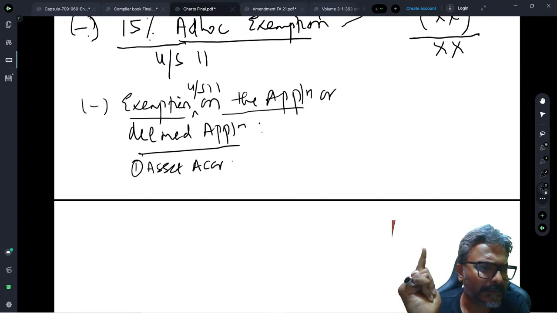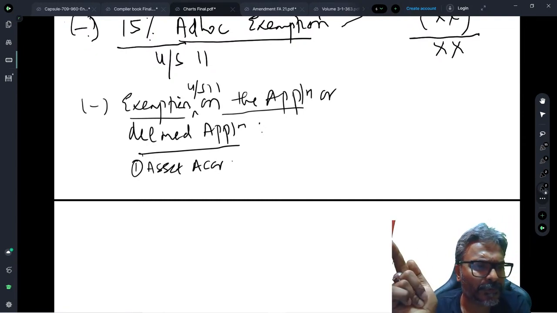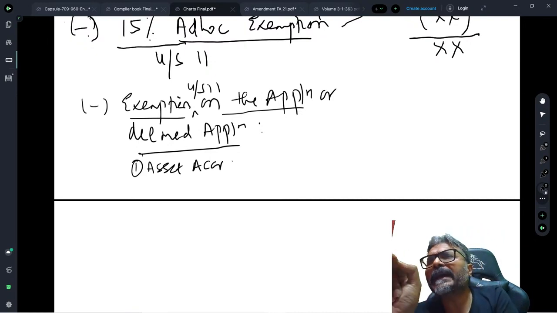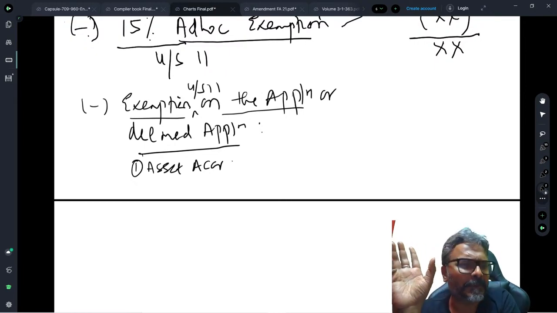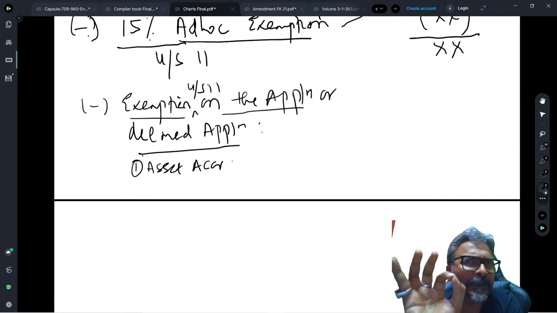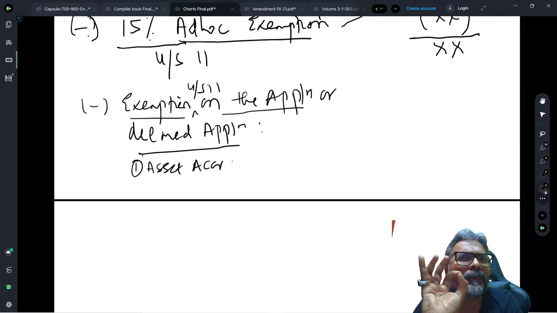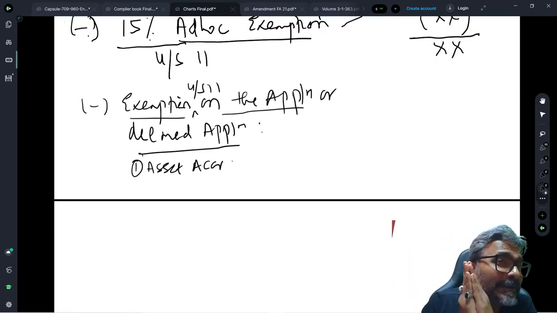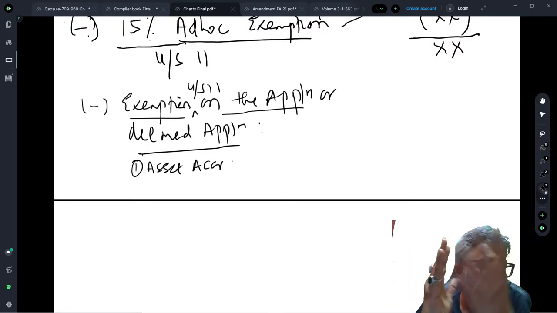They have said that if you are doing any application of the income towards charitable religious purpose in India from the loan amount, then that application will not qualify for exemption under section 11. How subtle it is, how deep it is.